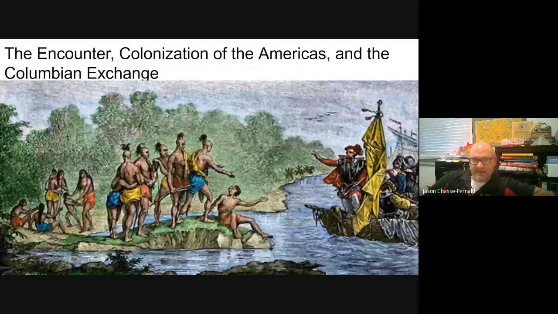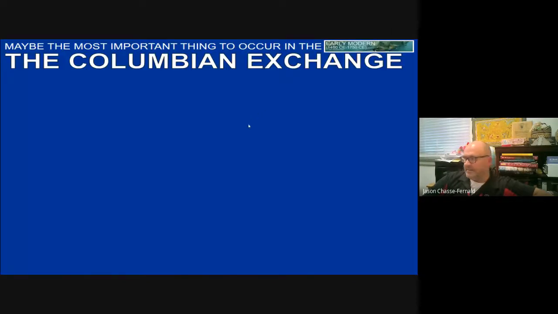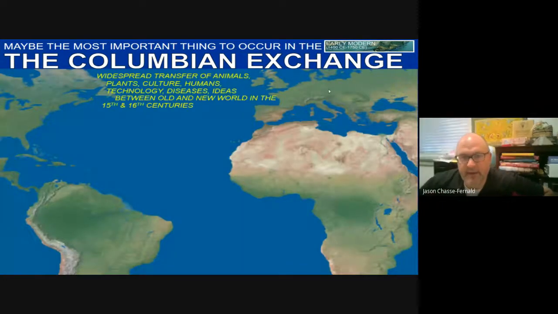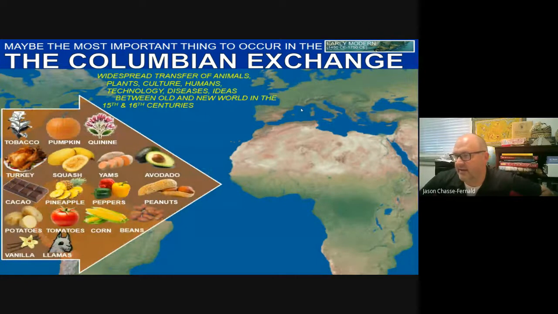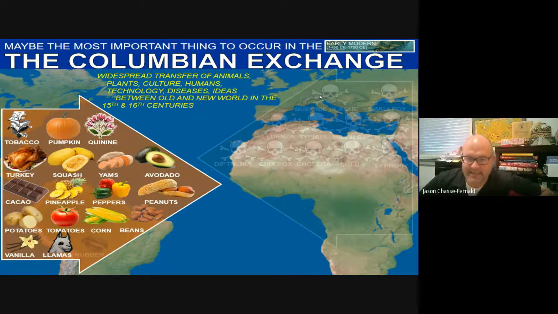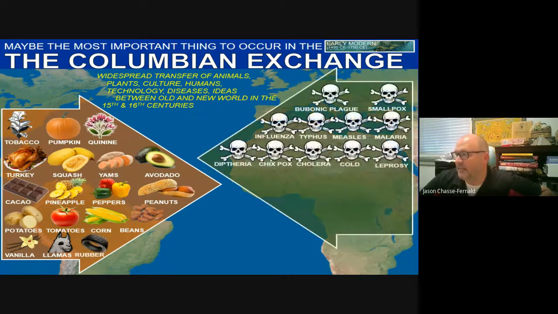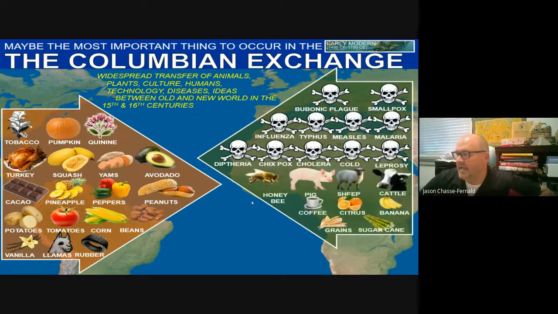Keep in mind, we're referring to the Columbian Exchange, sometimes referred to as the encounter. Specifically, we're getting into some of the implications of colonization of the Americas by the Europeans. Just a reminder, the Columbian Exchange refers to that interaction and widespread transfer of animals, plants, culture, humans, technology, disease, ideas, all those things that come when we see intense interaction. So good, bad, all of it.